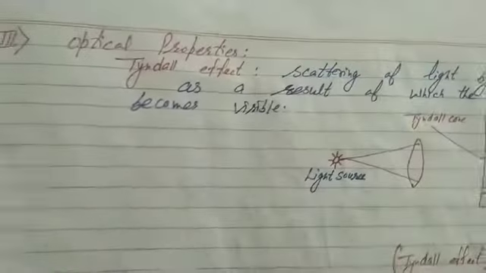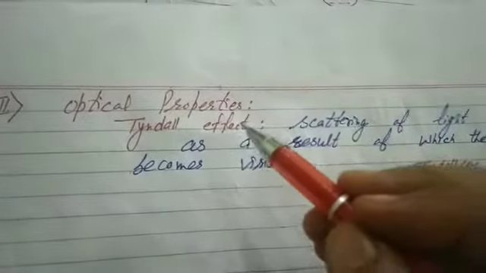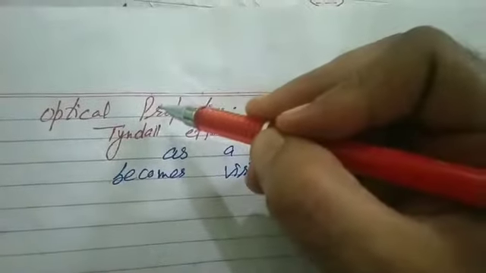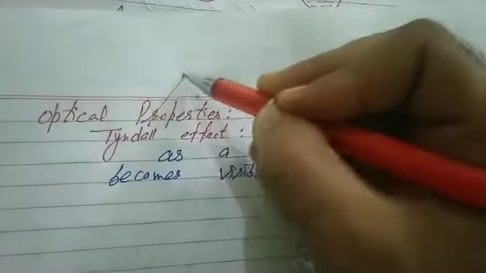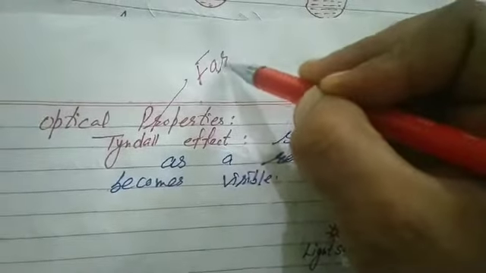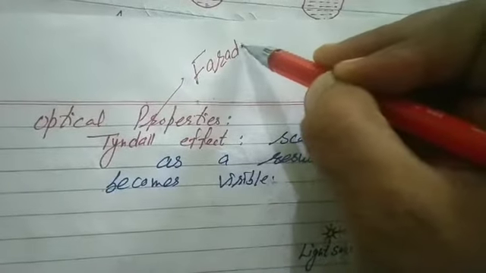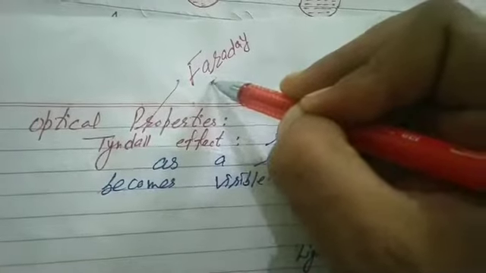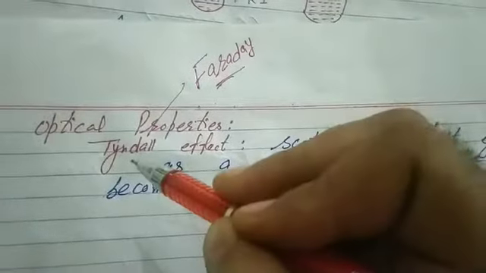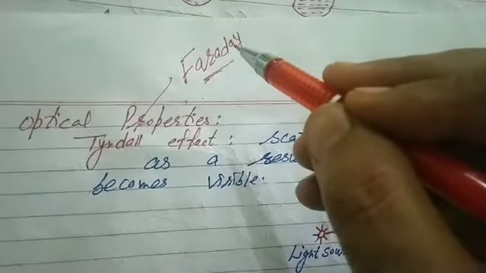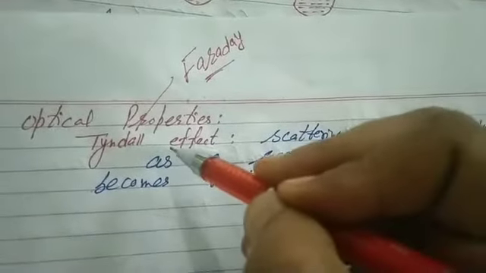After this, third, optical properties. Students, it's clear optics is related to light. In it we will study the Tyndall effect. At first I am going to clear this: it is mentioned in NCERT clearly, the Tyndall effect was first observed by the scientist Faraday. That was a question in veterinary last year: name the scientist who observed the Tyndall effect for the first time. One of the options was Tyndall. That's not the right option. The right option is that it was first observed by Faraday, later studied in detail by Tyndall, so it is called